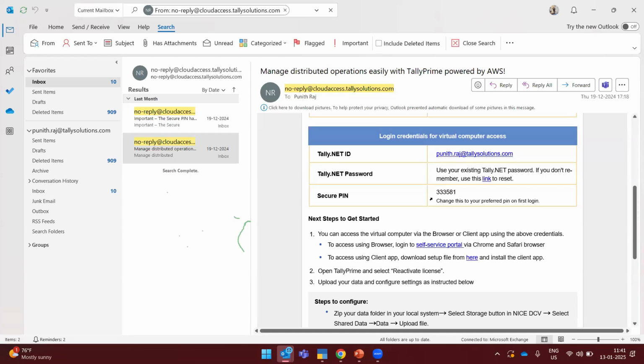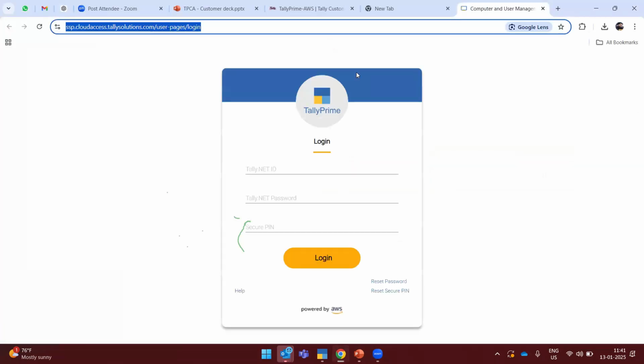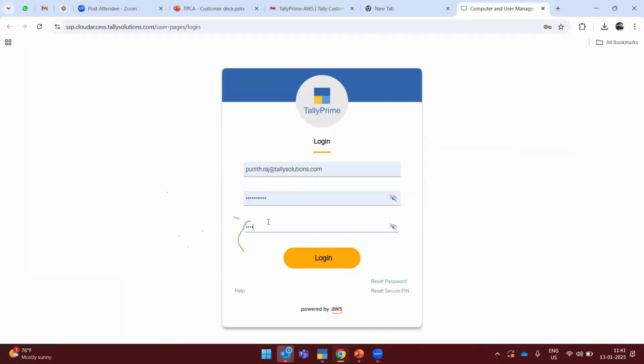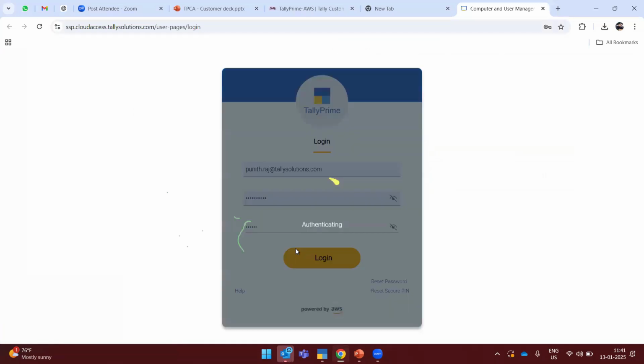So if you want to download any data from cloud to local, you have to make sure that that particular data will be downloaded to the local system, and you can see those in downloads as well. You can see here, I'm getting a browser link. So when I click here, I'll be getting the credentials here. I'll be mentioning the secure pin.